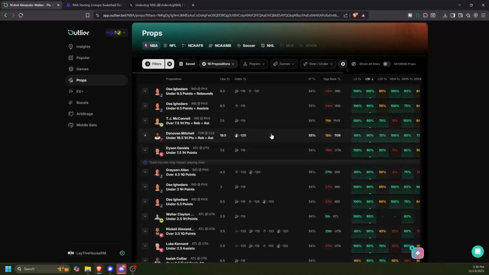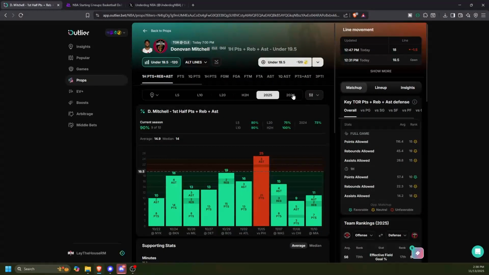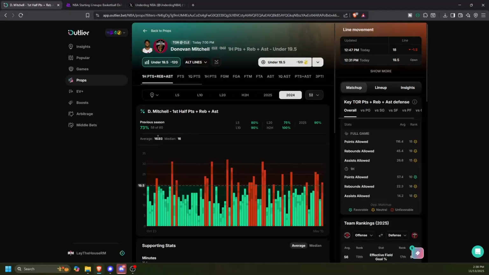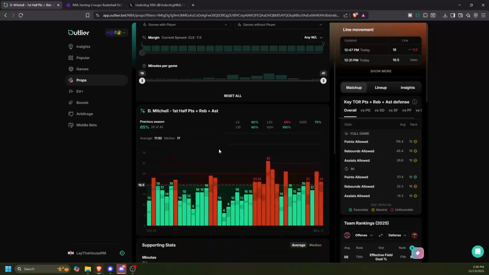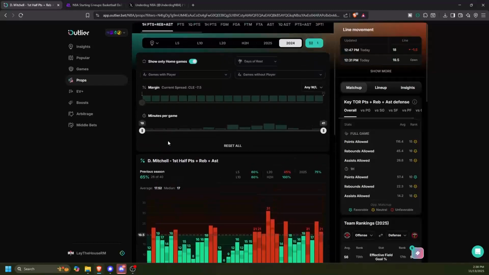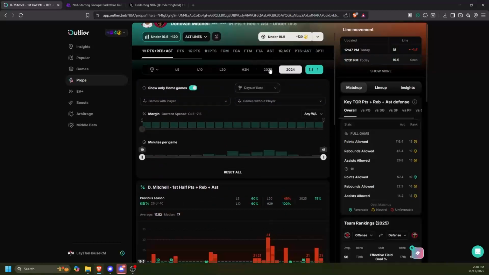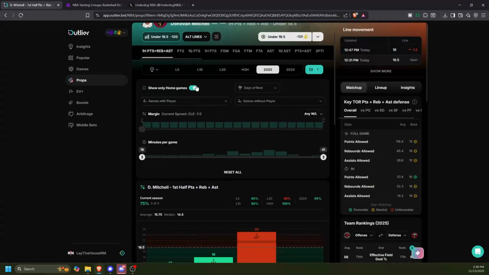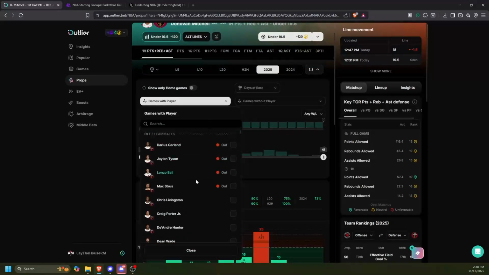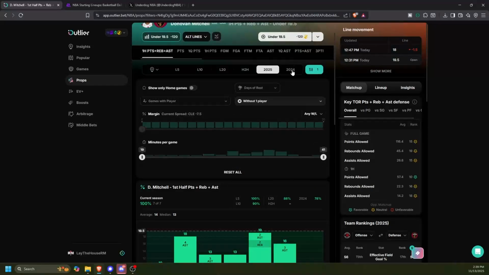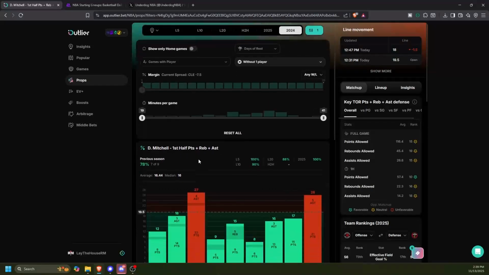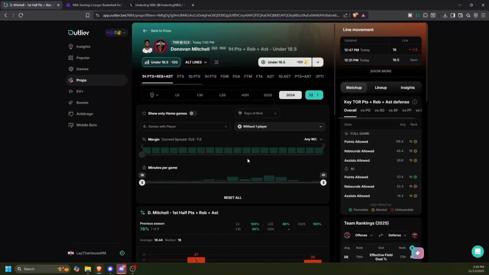So like I'll look at this Donovan Mitchell under first half prop, and he's gone under 9 out of 10 games this year. And now I'll also look at last year, 73% of games last year. I'll look at the home games. It goes down to 65%. He had a big stretch here where he was doing well. This year, 3 out of 4 home games. I want to look at games without Garland and just see how that compares. All 7 this year without Garland, 7 out of 9 last year without him.